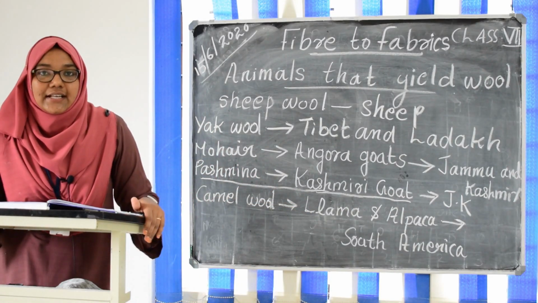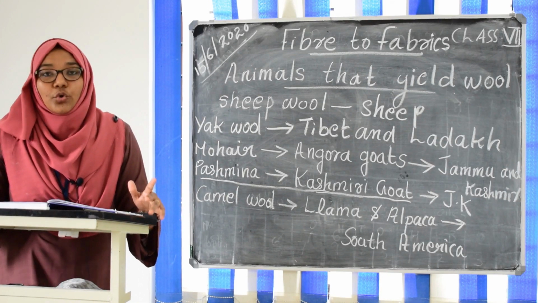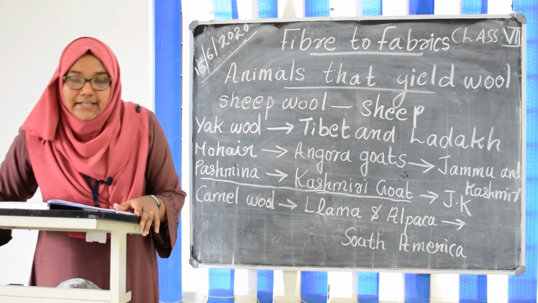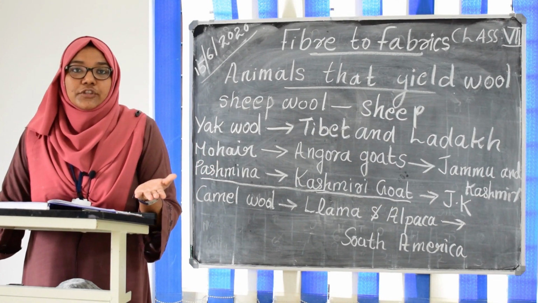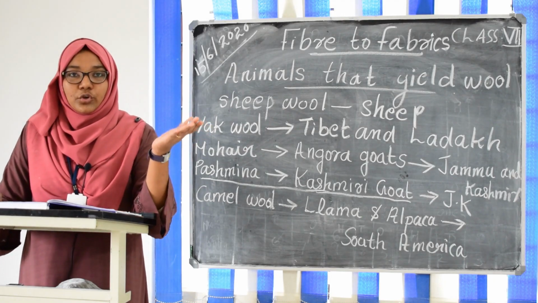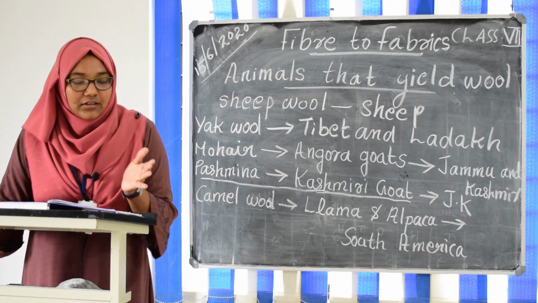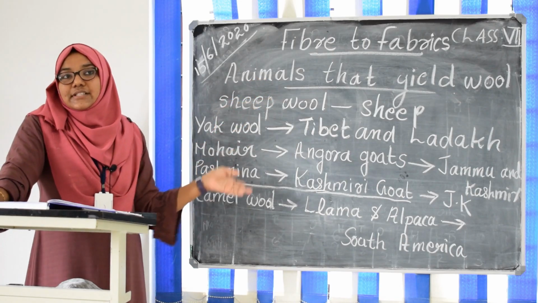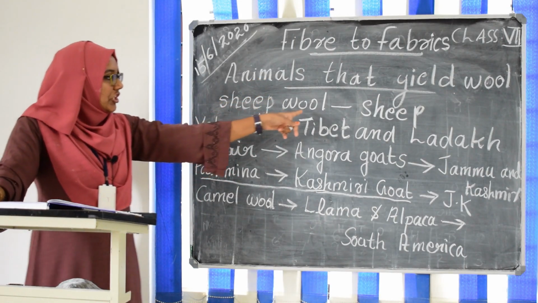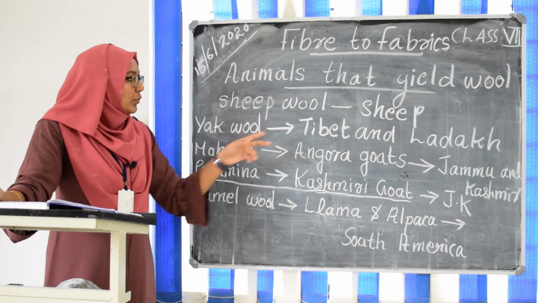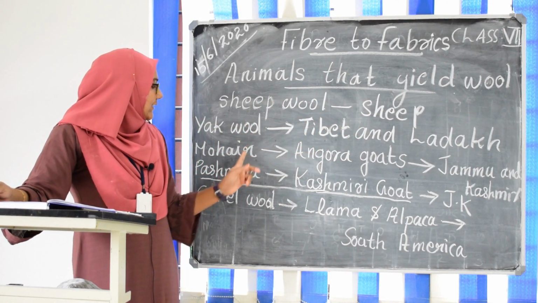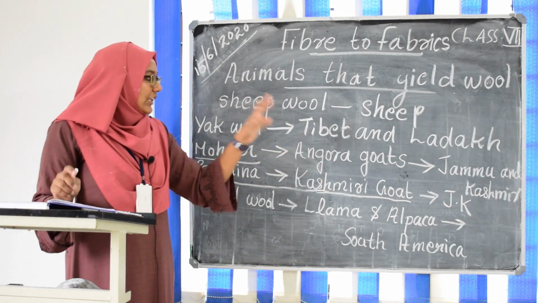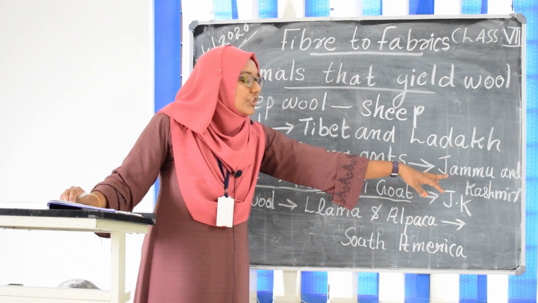So let me conclude this class. What did we learn in this class? We learned about wool. From where do we get wool? We get wool from sheep, yak, goats and some other animals. And from which part of the body do we take that wool? We take the wool from the body, from the hair. And the next one is animals that yield wool: different types of wools and the animals yielding them. First is sheep wool, obtained from sheep, and yak wool, commonly found in Tibet and Ladakh. The next is a variety of wool, mohair. Mohair can be obtained only from Angora goats, and it can be found in Jammu and Kashmir.